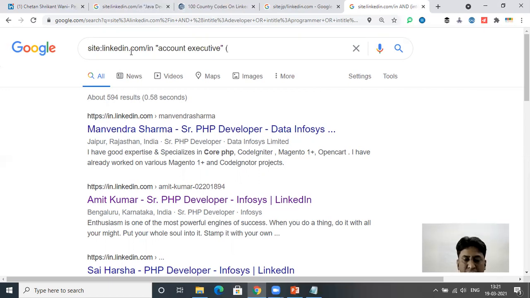Now you're looking for Tally or GST. Remember, for all strings, either IT or non-IT, you just have to replace the keywords with your related keywords. Or TDS. Okay, from say Chennai.